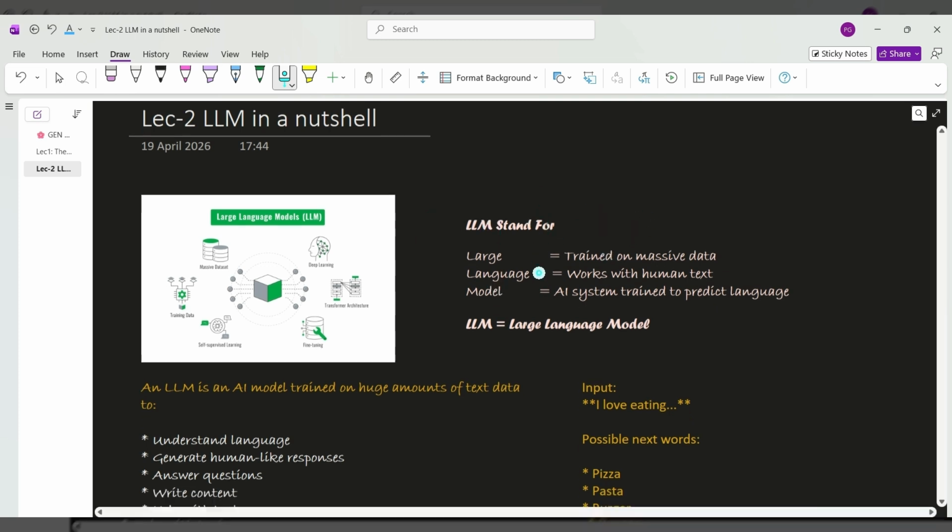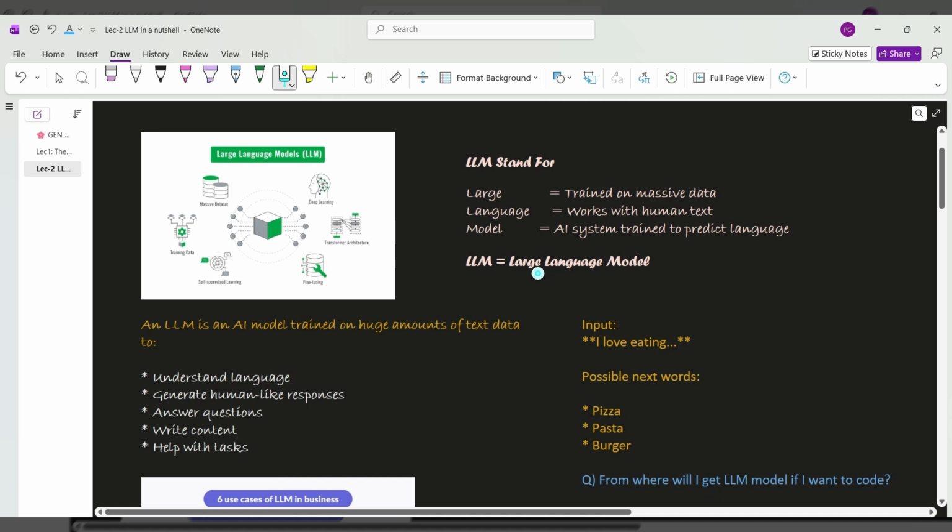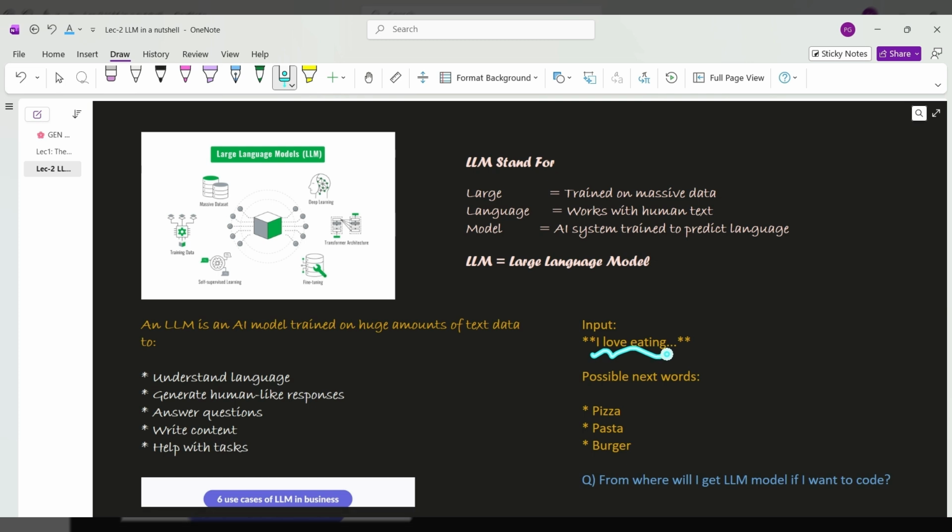So it is used to generate human-like responses. For example, if I say "I love eating", what will be the next word? What will this model predict? It will look at its own vocabulary, its own dictionary. Just assume that it has something, okay?